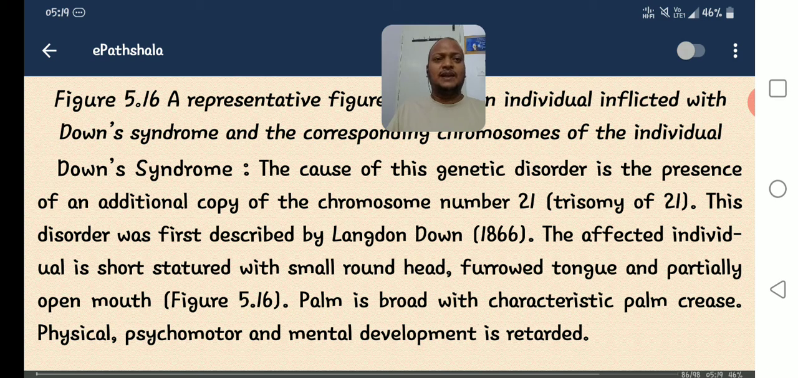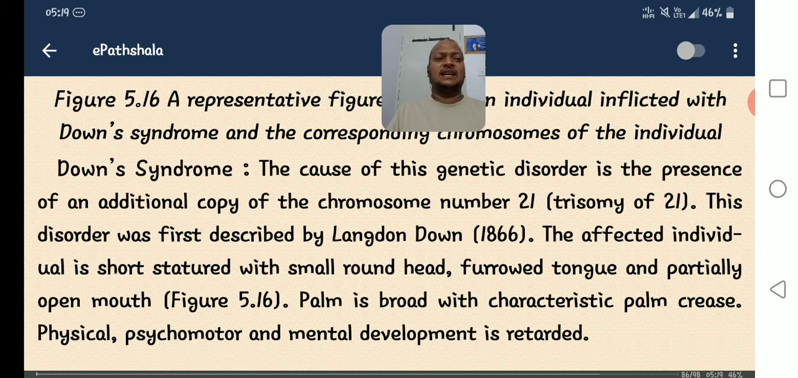Once again I am repeating, Down's syndrome is what type of syndrome, autosomal or allosomal? Autosomal. What is the reason for Down's syndrome? For the 21st chromosome, an extra chromosome is added, that is trisomy of the 21st, meaning 2n plus 1. Earlier we discussed trisomy means 2n plus 1. This disorder was first described by whom? Langdon Down, in 1866.